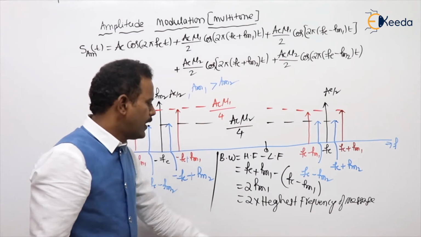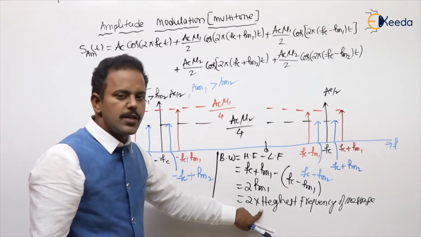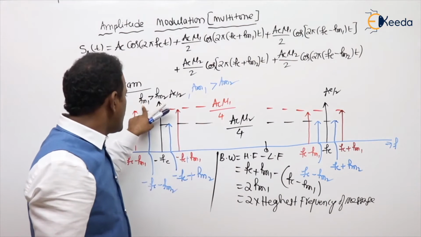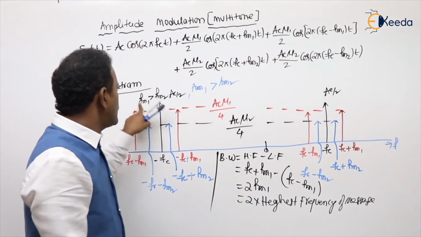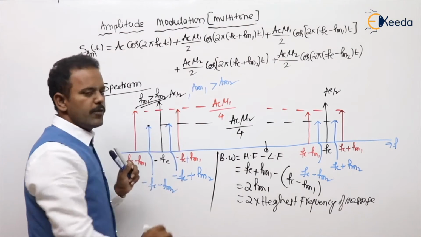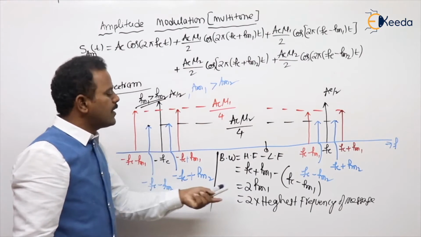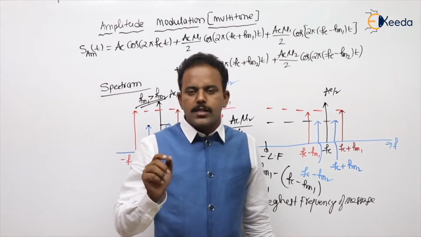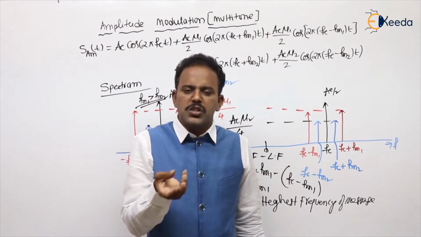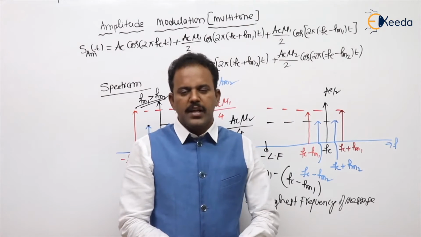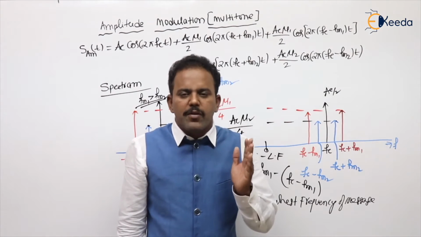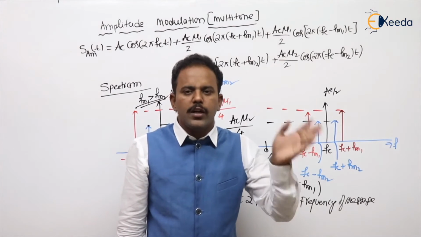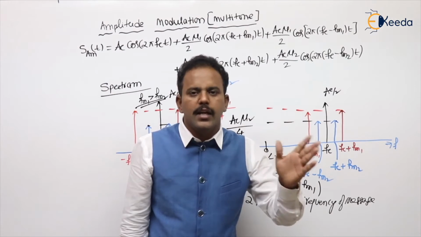Are you getting my point? I can say 2 times the highest frequency of message, because I got Fm1 since I took Fm1 larger than Fm2. Suppose Fm2 is larger, then 2 times Fm2. Whenever multiple frequencies are given, in engineering service examinations, these simple questions are also asked. It will tell you the message has frequency components of 15K, 20K, 25K, 30K.